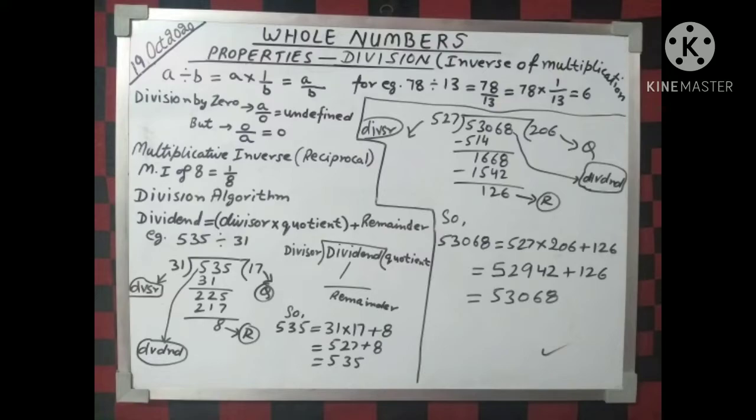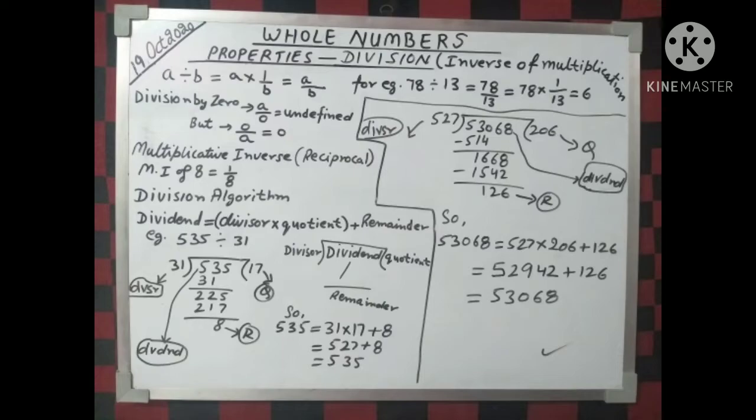The next thing is the multiplicative inverse. Reciprocal means multiplicative inverse, right? So the multiplicative inverse of 8 is equal to 1 by 8. Next thing we need to understand is the division algorithm. What is it? We say dividend is equal to divisor into quotient plus the remainder. This is known as the division algorithm.